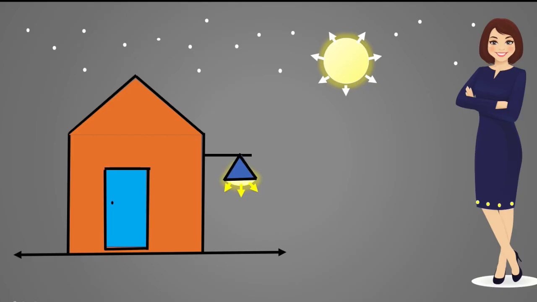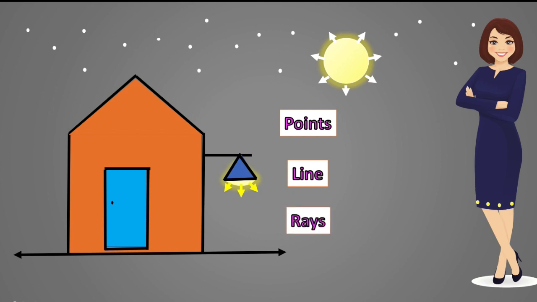So this is a night scene. There is a moon, many stars and a hut. Now you have to find the points, rays, line segments and lines hidden in this scene. So pause the video and count the points, lines, rays and line segments. Are you ready? Let us start.